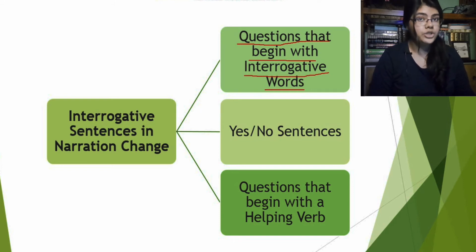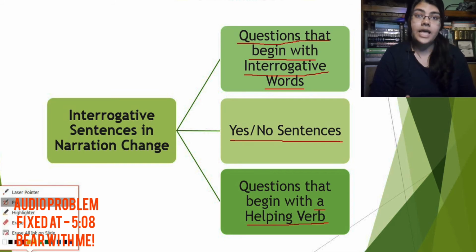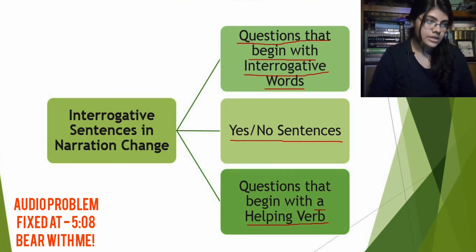The WH words such as who, when, whom, which, how, etc. We will look at the examples in the next segment. Now, what's the second type? That is yes-no sentences. And now comes the last type, that is questions that begin with a helping verb. Now we will look at each type in the next segment. Let's start.